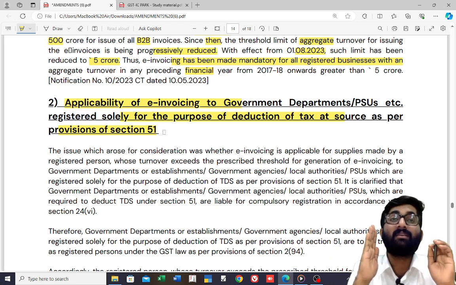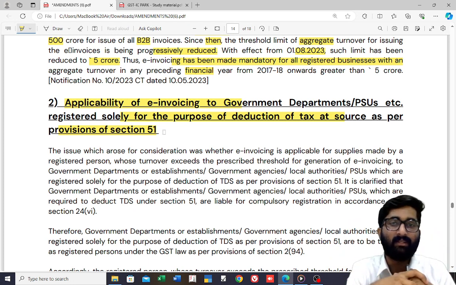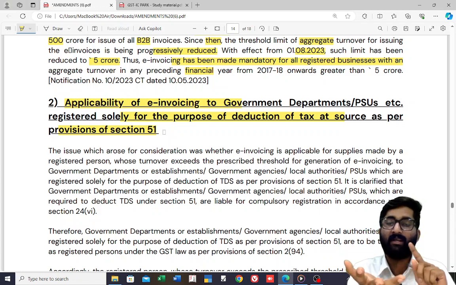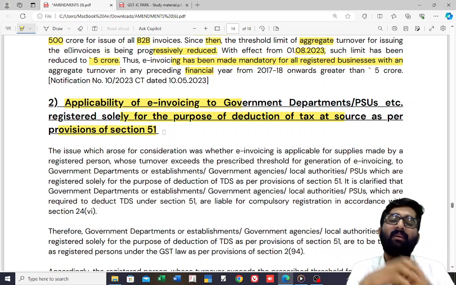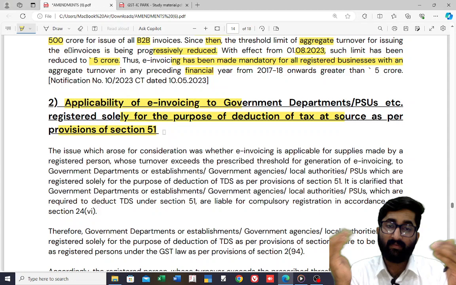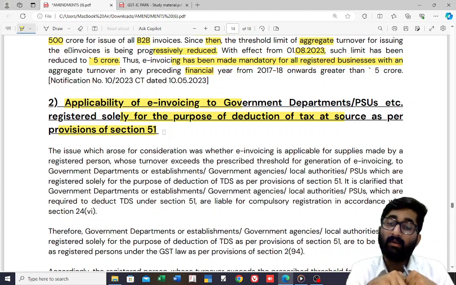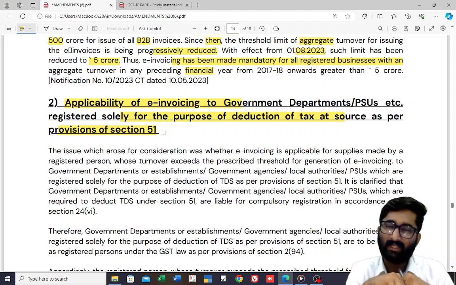If you have read the TDS and TCS chapter, specifically the TDS part, who is required to do the TDS? The government department, agency, local authority. Even if they are not doing any outward supplies, only for TDS purposes they have taken registration. In case I am supplying to them, am I required to issue an e-invoice even then? That was the question.